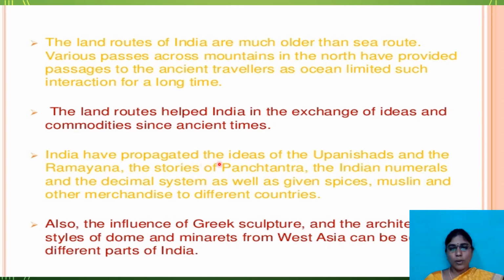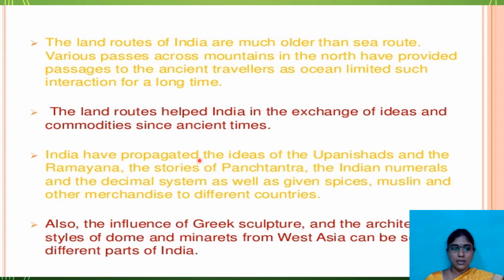India propagated the ideas of the Upanishads and the Ramayana, the stories of the Panchtantra, the Indian numerals and the decimal system, and gave spices, muslin and other merchandise to different countries. Also, the influence of Greek sculpture and the architectural styles of domes and minarets from West Asia can be seen in different parts of India, because of this exchange of goods and commodities.